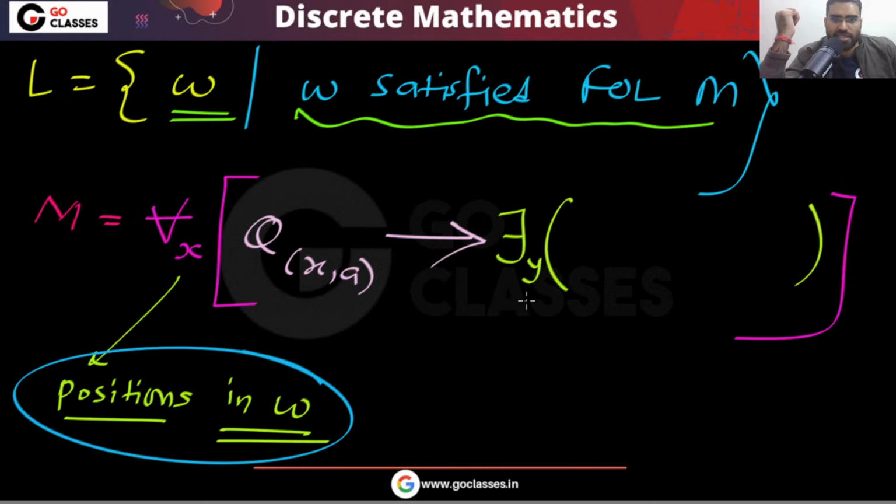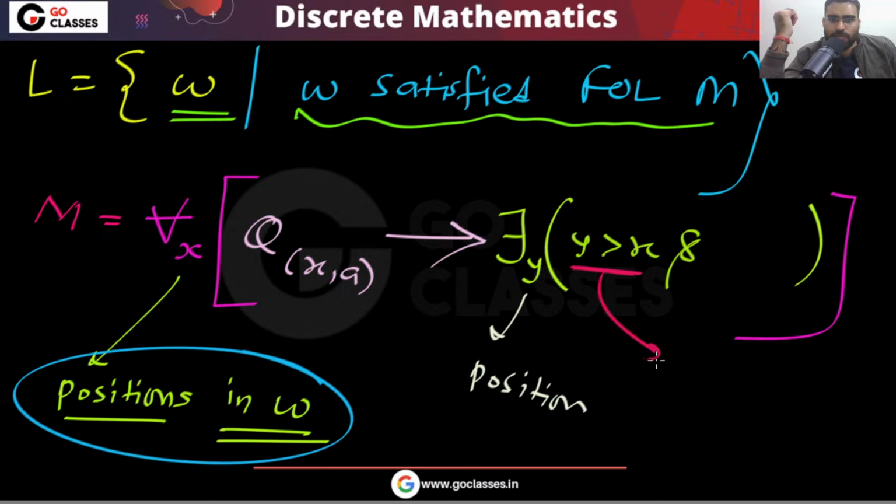Okay, there exists a position which is greater than x. This position is greater than x, meaning this position is to the right of x. Like, if x is here, then this position is here. So this position is greater than the position of x, and on that position you have b.